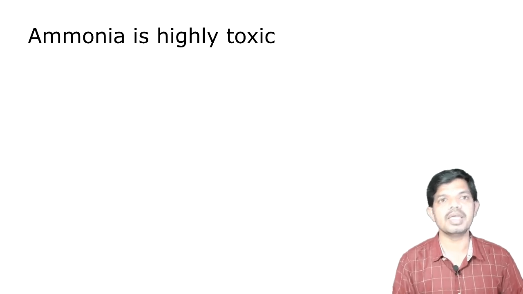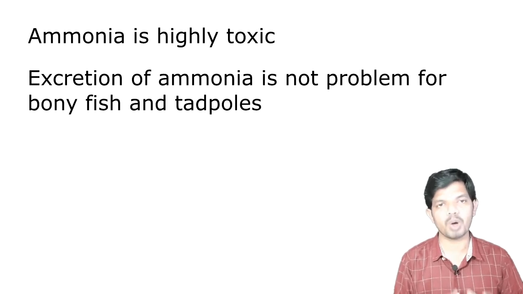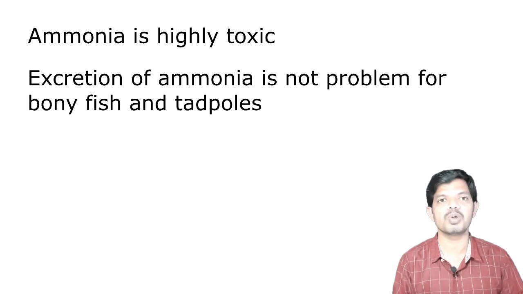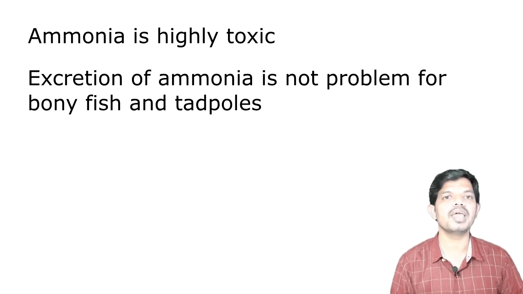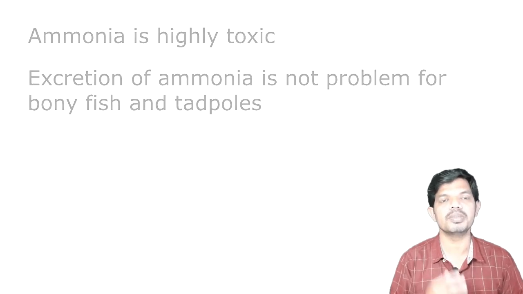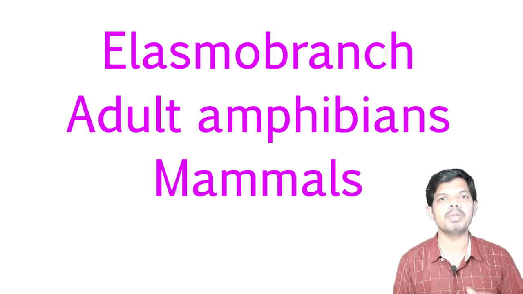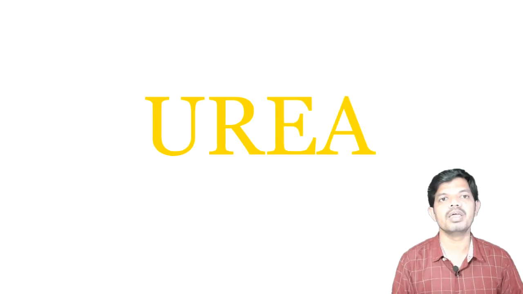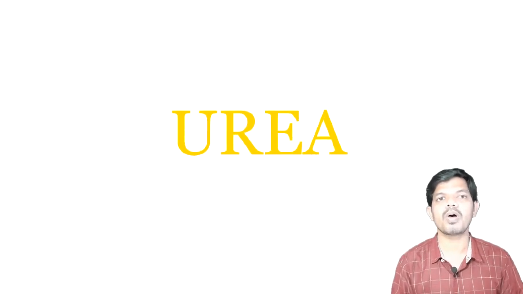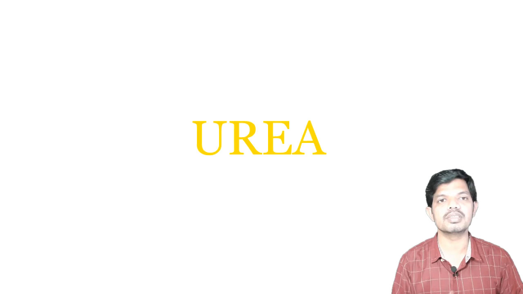The excretion of ammonia is not a problem for the bony fish and tadpoles, which eliminate most of it by diffusion through gills or less by excretion in very dilute urine. In elasmobranchs, adult amphibians and mammals, the nitrogenous waste is eliminated in a less toxic form, that is urea. In vertebrates, three routes of eliminating ammonia exist.